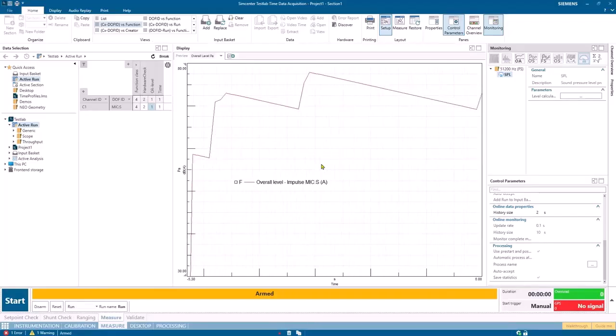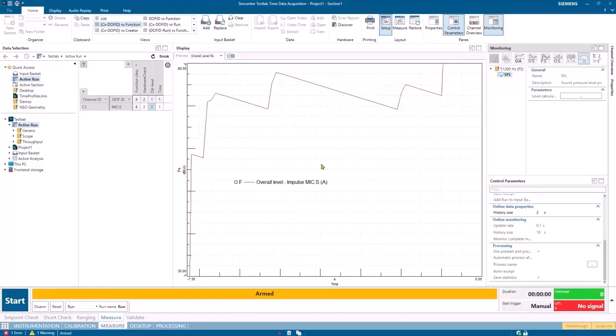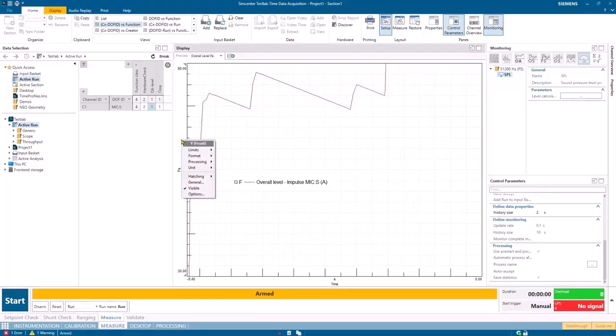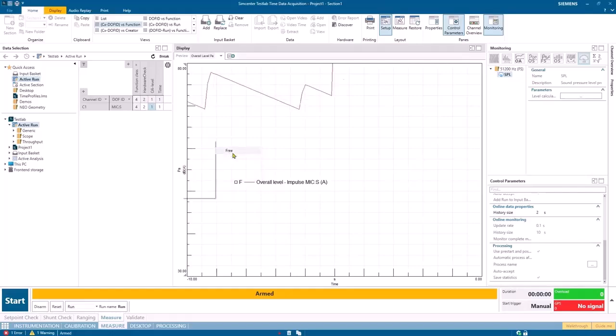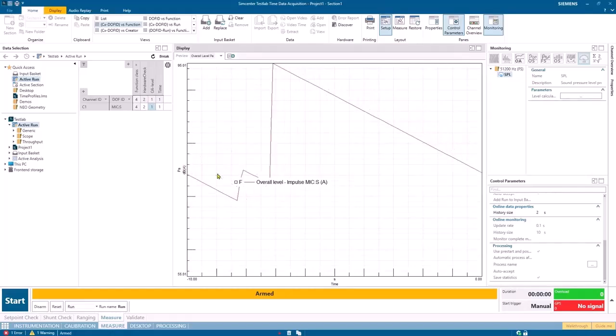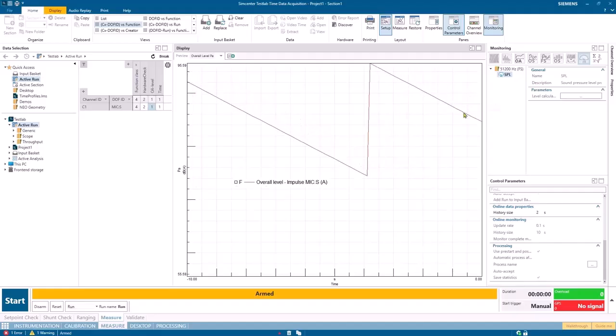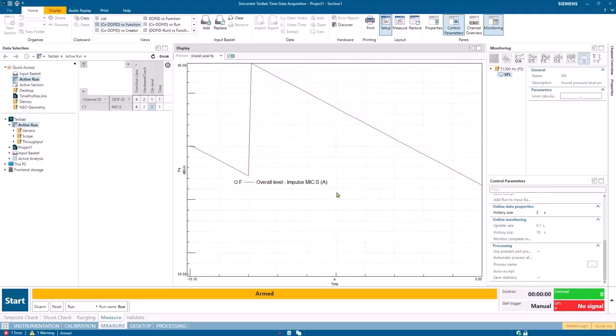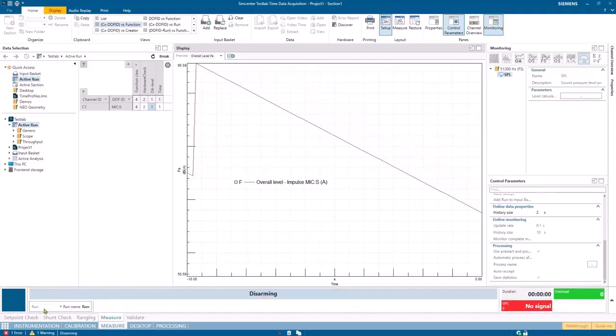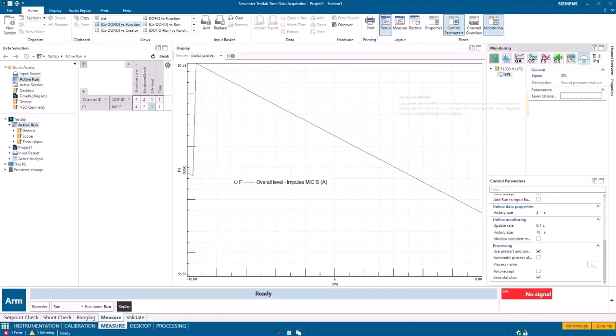So I'm going to clap my hands here. If I clap my hands, you see the level goes up very quickly and then falls relatively slowly, compared to some of the other methods here.